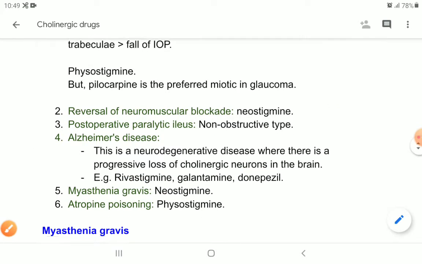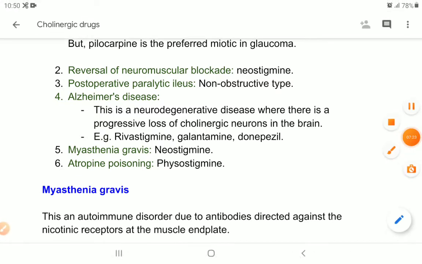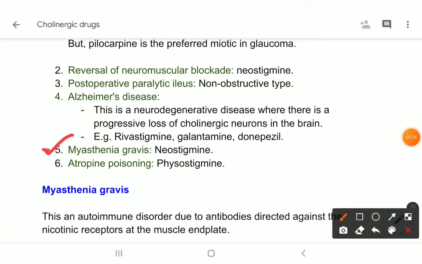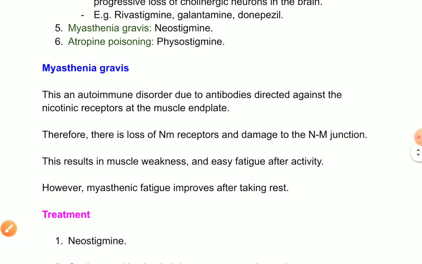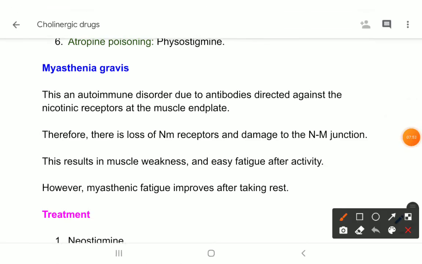Okay. Then another important indication is myasthenia gravis. It is a rare disease, but it is important. Neostigmine is used for the treatment of myasthenia gravis, and in case of atropine poisoning, we can use physostigmine. Okay. Now let's talk a little bit about myasthenia gravis. What is myasthenia gravis and what are the treatment options for this disease?